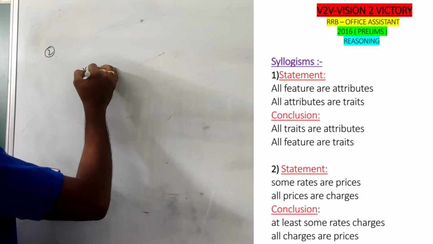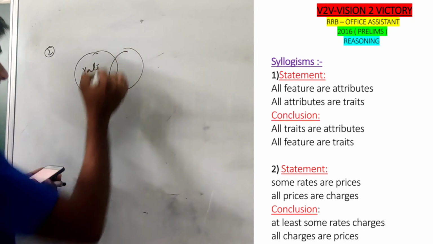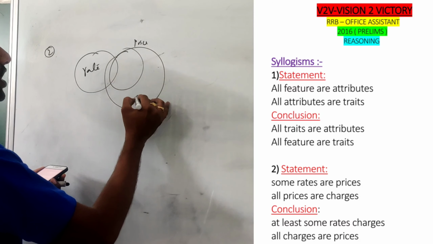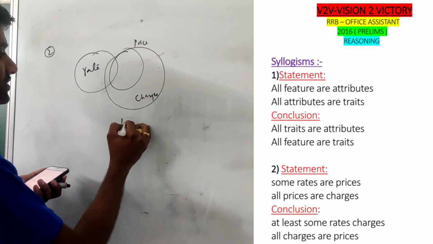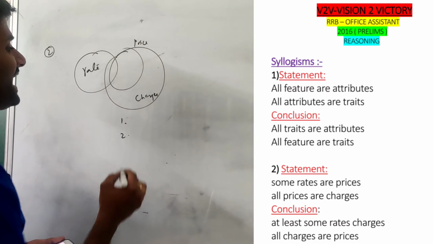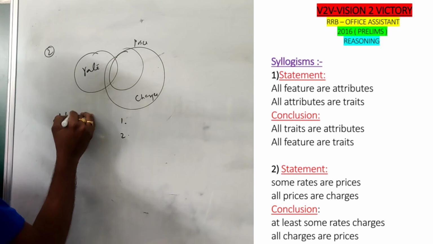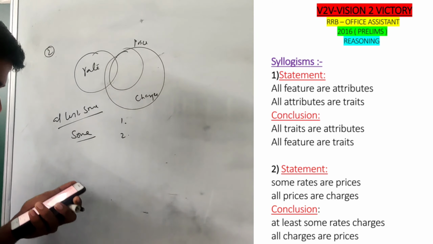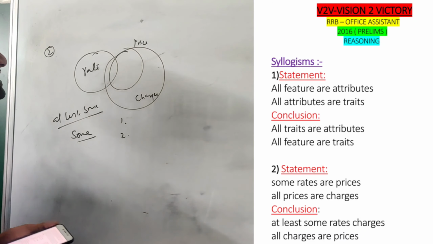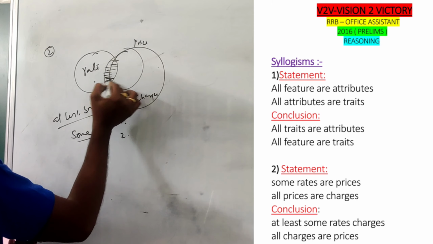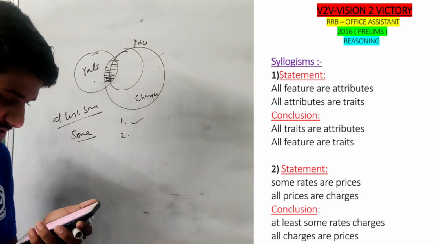Some rates are prices. All prices are charges. So again 2 conclusions. At least some rates are charges. At least some is always indicated by some, so read the conclusion like that: some rates are charges. Between rates and charges we have some intersection. So definitely one is a right conclusion.